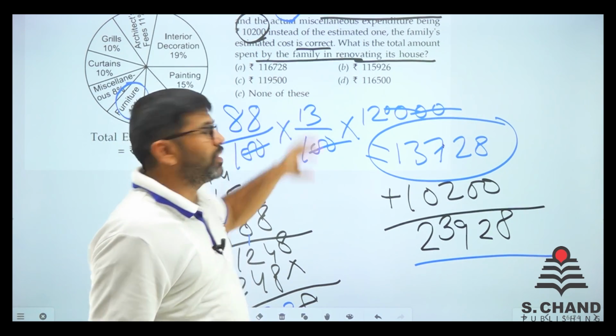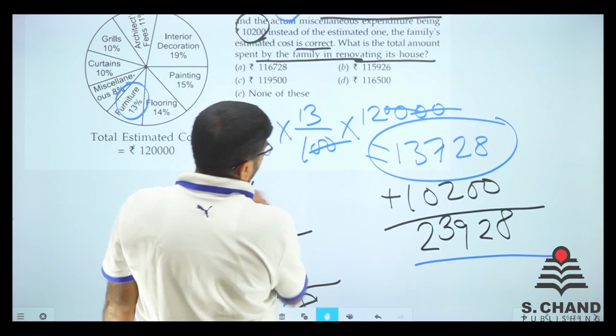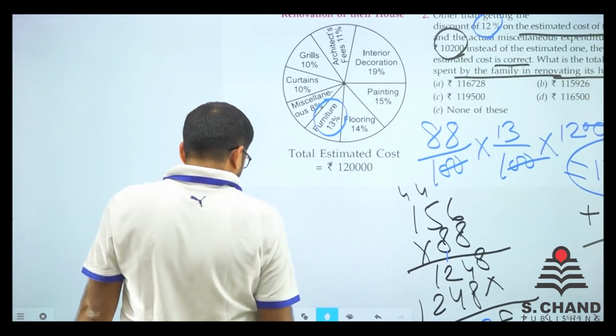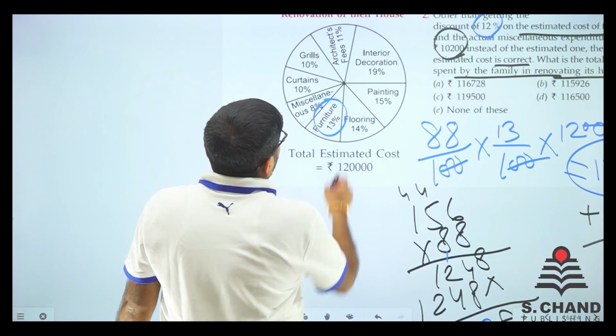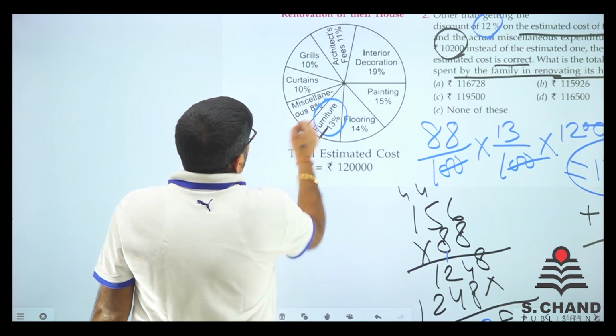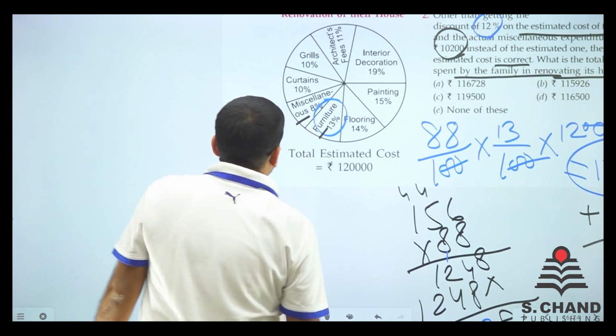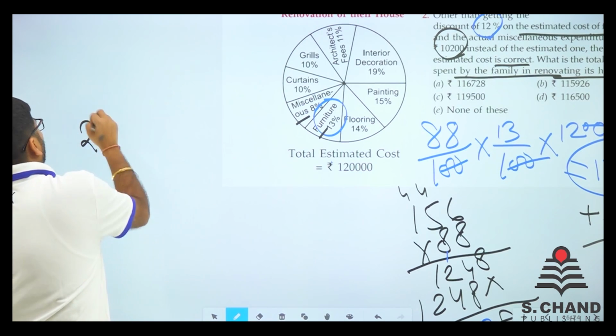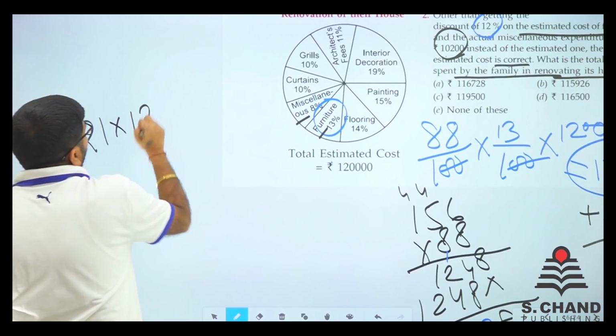Now, what was the estimated one? Let's find out the estimated one. The estimated was 13% on furniture and 8% on miscellaneous. So, 21%.